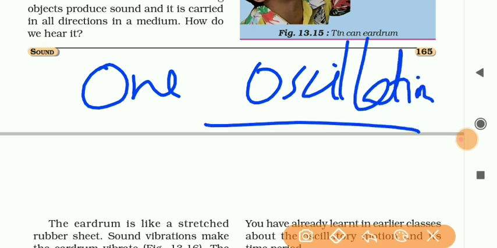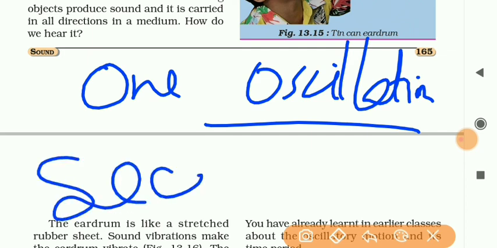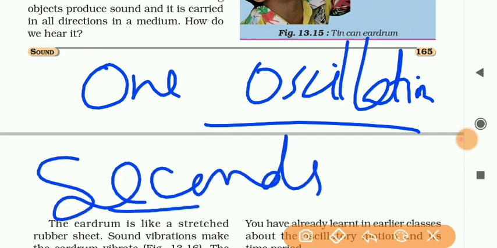Dear class, oscillation is always measured in seconds.